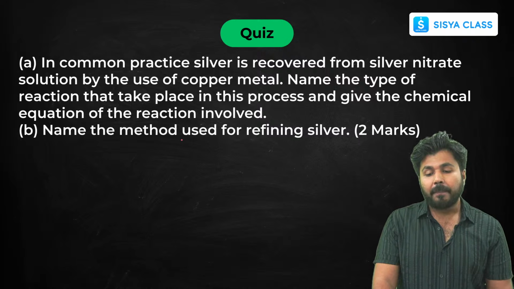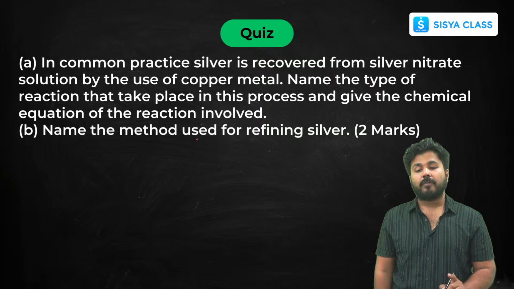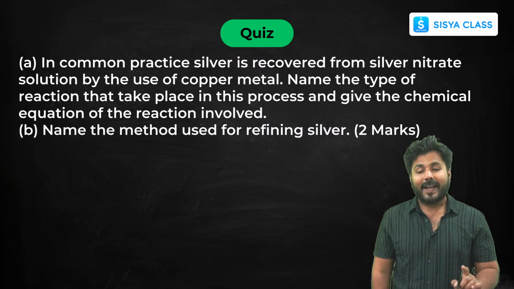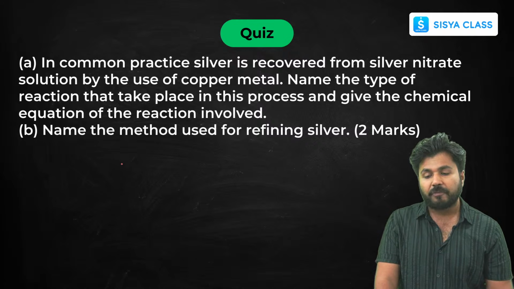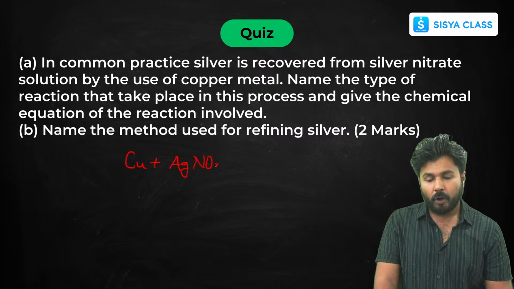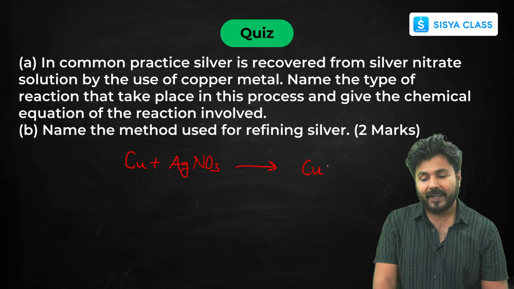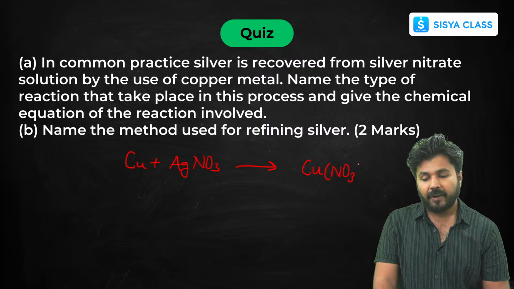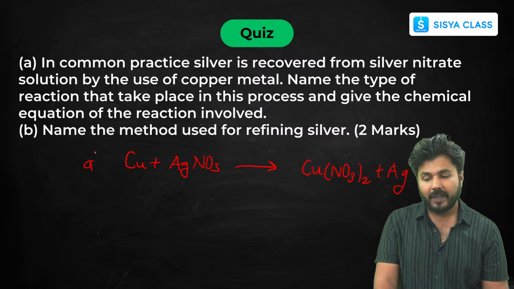Now in common practice, silver is recovered from silver nitrate solution by using copper metal. So what does it form? It forms copper nitrate. Now name the type of reaction. Let's see the reaction. Copper plus silver nitrate will form, since copper is more reactive, copper nitrate, and we'll get the silver metal. So this is the reaction, the first part.